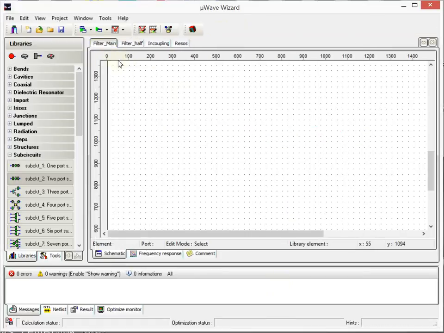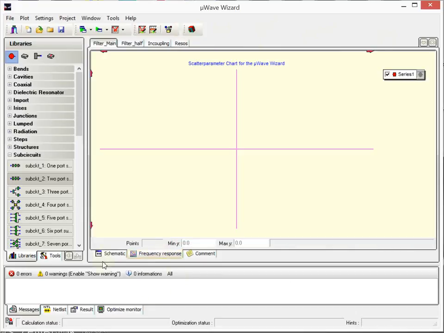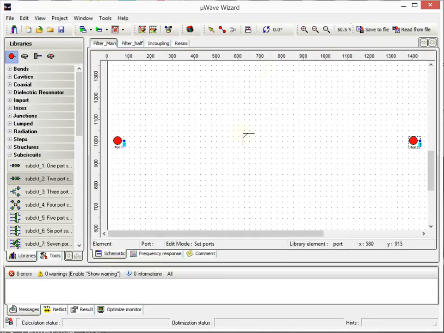Now we go to the main circuit, same again, 2 ports. Now here the tools are missing. So we get them if we go to frequency response, back to schematics. Because we have 2 sub-circuits again as well, 3 empty waveguides.